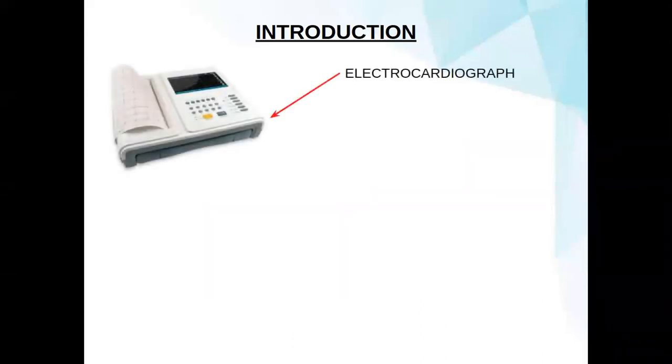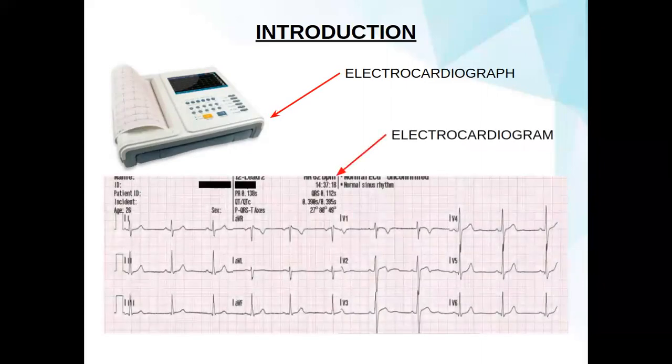You can see this is the type of machine we use for ECG. It is called the electrocardiograph, and this is the paper on which we get the record of the heart rate. It is called the electrocardiogram.